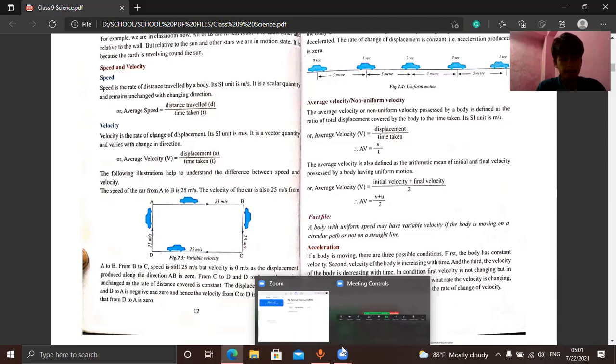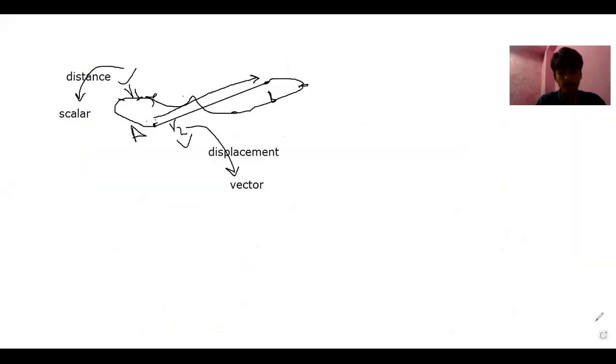On the whiteboard, in text form. Now from A to B, speed is equal to velocity is equal to 25 meters per second.